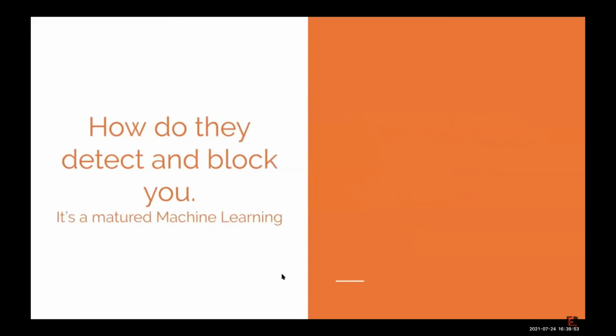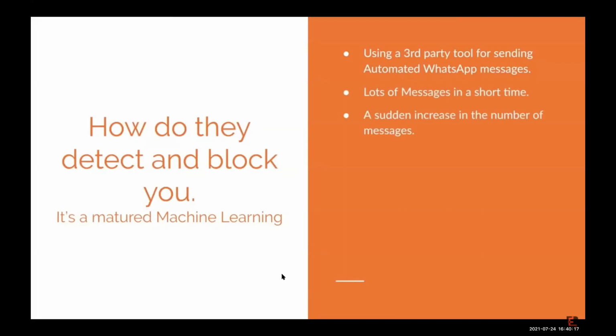So now this is probably the section where all of you are very much interested to know how do they detect and block you. So let us understand that this is a detailed and very matured machine learning process, and they have very fine mastery over this, and they should have. So first is when you use a third party tool for sending automated messages, they can detect it very clearly. They can also detect when you send lots of messages in a short time, especially with a new number.